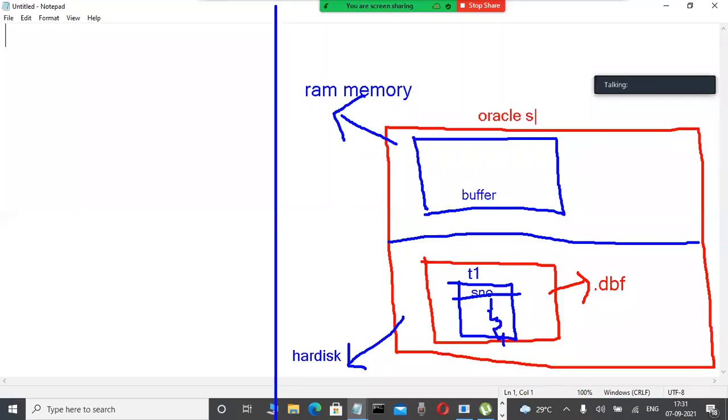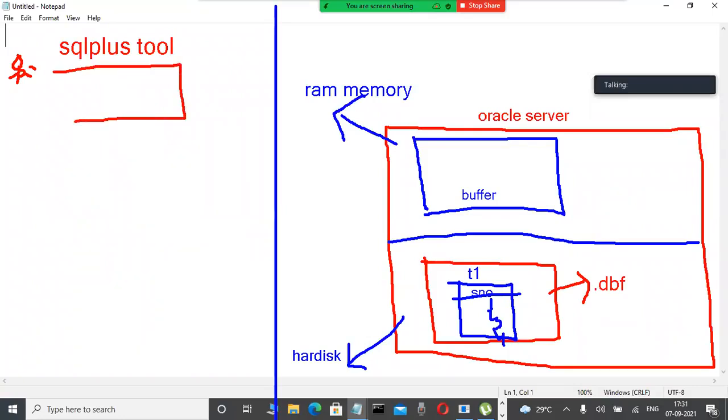Slowly observe it here. In a database also, but roughly this is what I'm telling. Suppose I am an end user, an application developer. Daily we are interacting with that database through a tool only. In future we also have cloud, so many things. SQL Plus is a tool. Through the SQL Plus tool we connect to this database server. This is a client tool only.